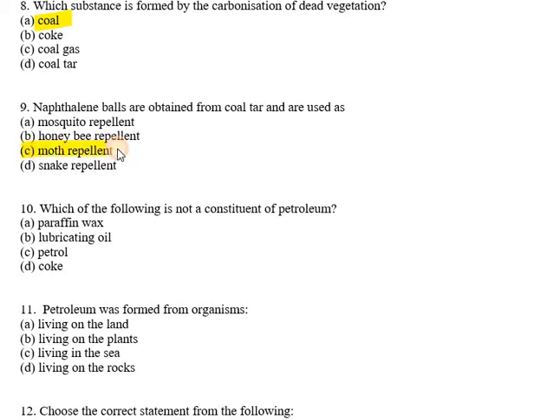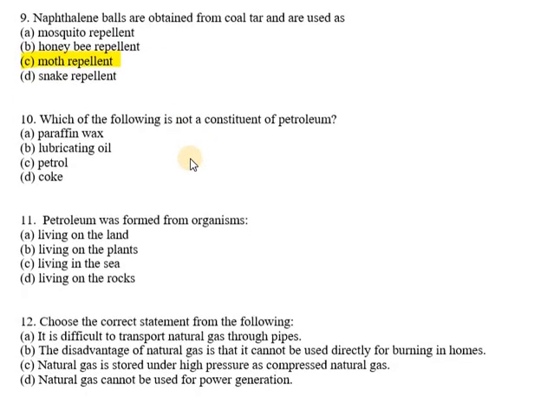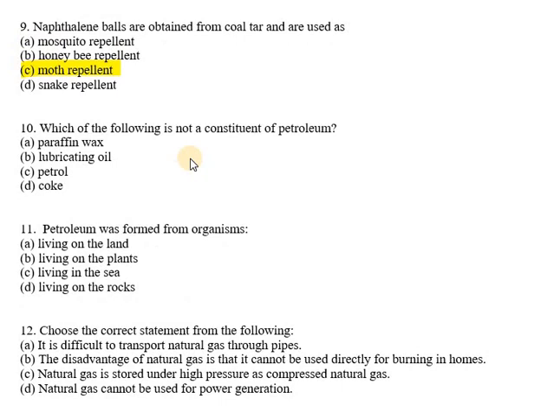Now question number 10. Which of the following is not a constituent of petroleum? Constituents of petroleum, we have paraffin wax. It says not a constituent of petroleum. Paraffin wax is a constituent of petroleum. Lubricating oil is a constituent of petroleum.